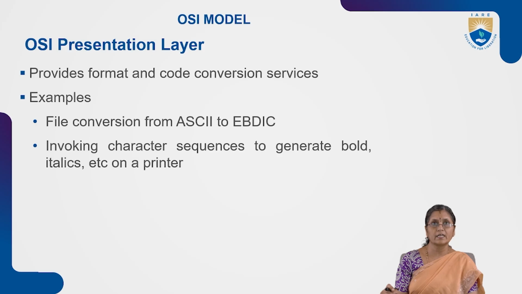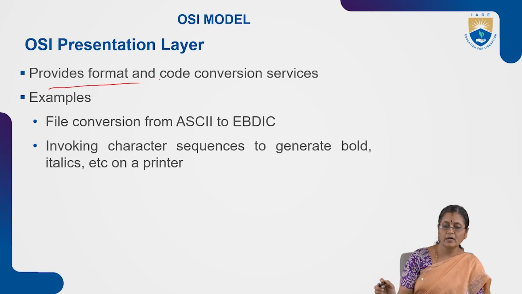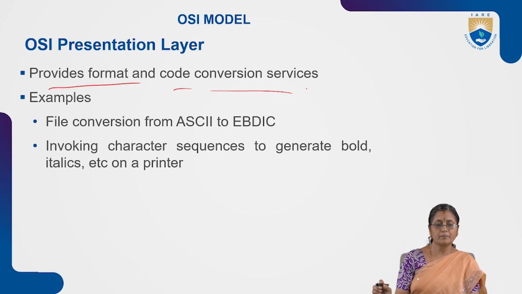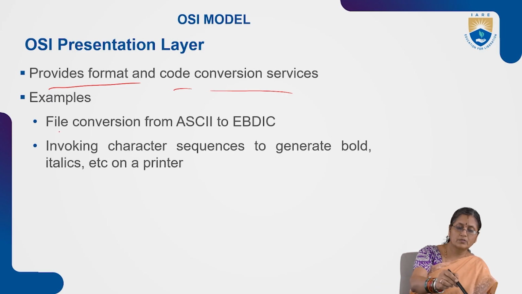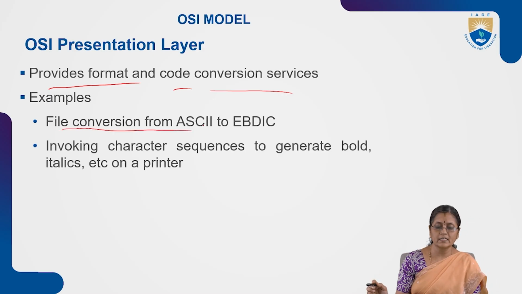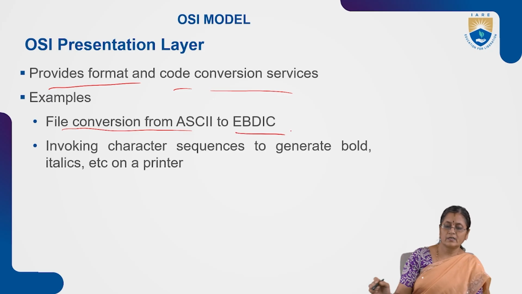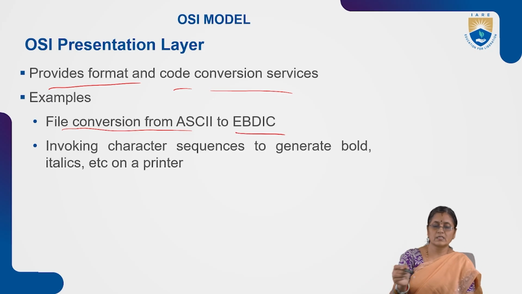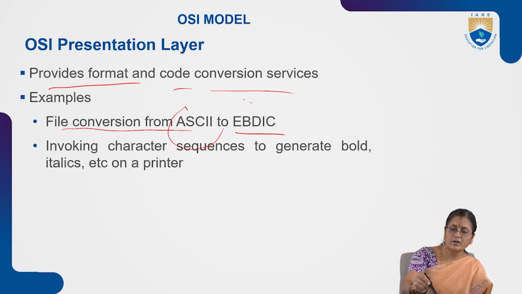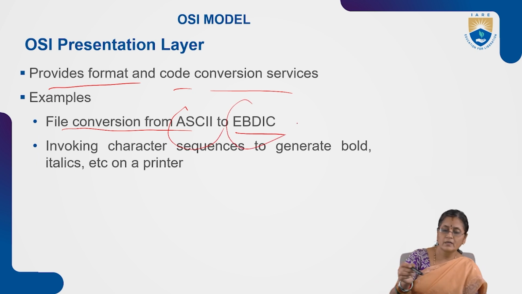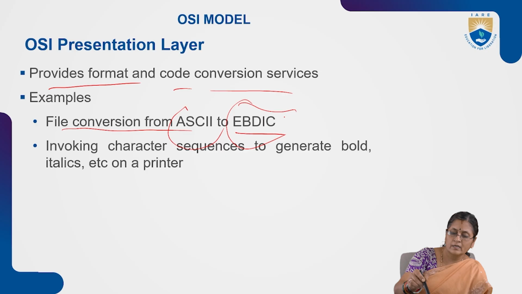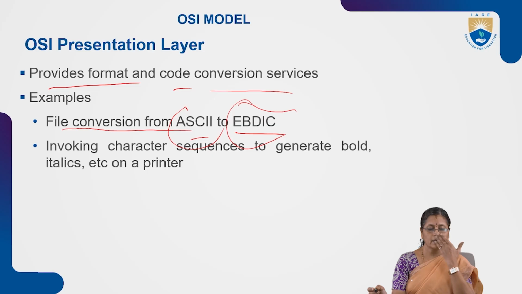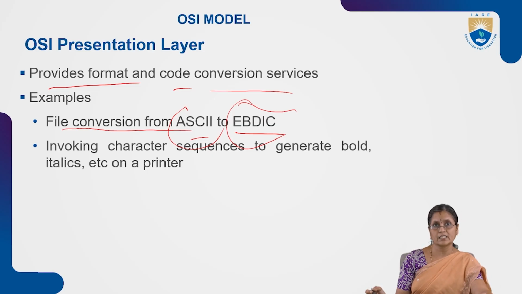The presentation layer provides the format, and code conversion is also done here. Suppose a file is in ASCII code, and that has to be converted into EBCDIC, extended binary coded decimal interchange code. That conversion from ASCII code to EBCDIC code is done by using the OSI presentation layer.